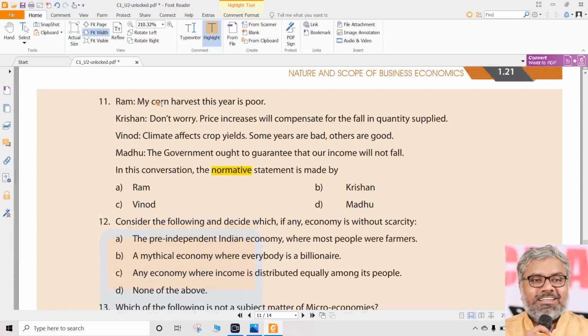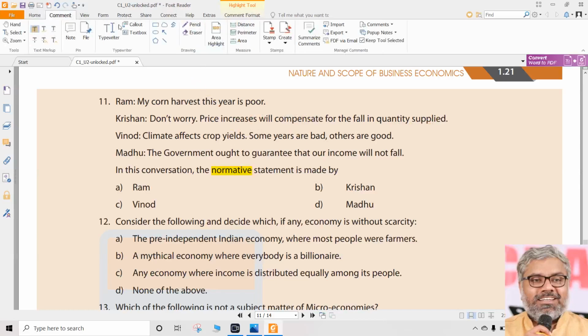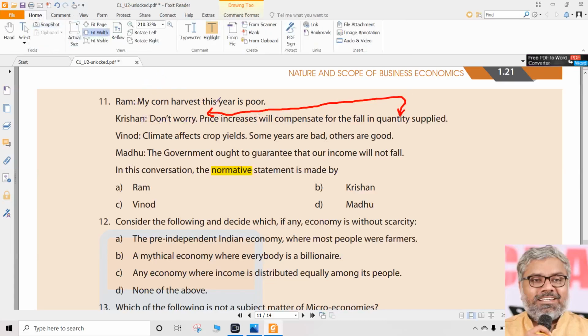First, Ram says, my corn harvest this year is poor. Is it a fact or an opinion? He's just telling the fact. So that cannot be normative. Krishnan says, don't worry, price increases will compensate for the fall in quantity supplied. He's giving theories. Is it telling some cause and effect relationship? Definitely yes. Once again, the cause and effect relationship between price and quantity is told by Mr. Krishnan. So that is also a positive statement.